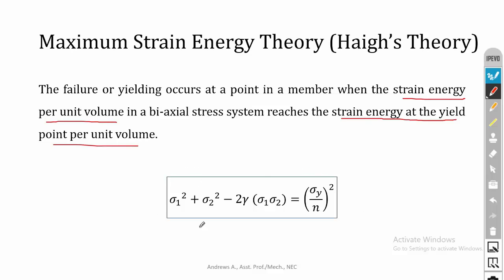This is the equation for maximum strain energy theory: sigma 1 square plus sigma 2 square minus 2 gamma sigma 1 sigma 2 is equal to sigma y divided by n, the whole square.